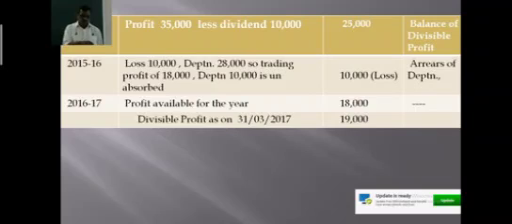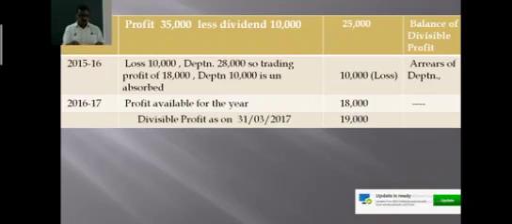Now this is how you can calculate the balance of divisible profit, taking into consideration all the arrears of dividends of previous years. In this example, you can write down how divisible profit is calculated when there is unabsorbed depreciation. Similarly, let us see another important point regarding the transfer of profit from the reserves. One example we can just observe here.